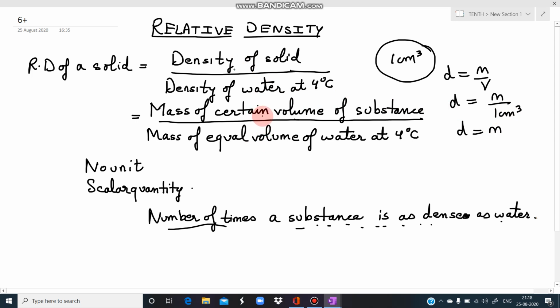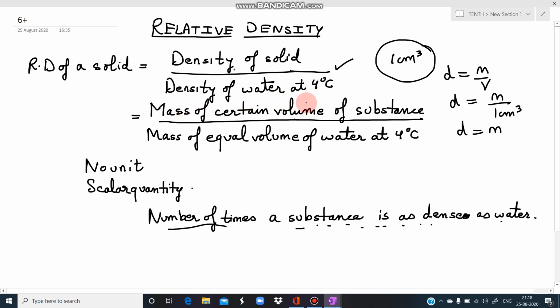We don't have to learn them because as such the formulas will not be coming. That is, this definition is important, that relative density is the ratio of density of solid to density of water at 4 degrees centigrade. So in terms of mass कैसे आएगा?